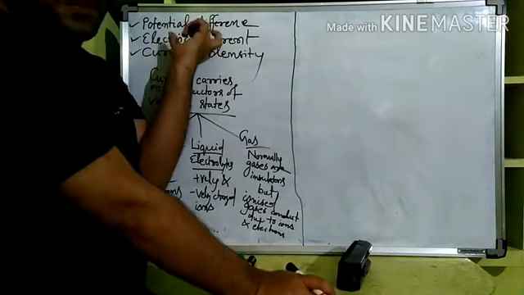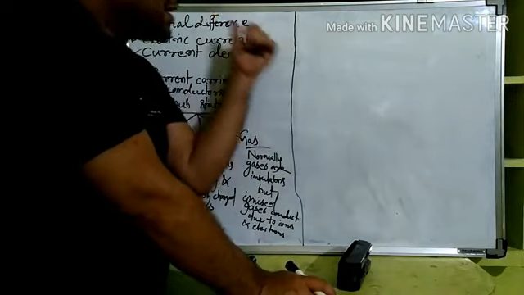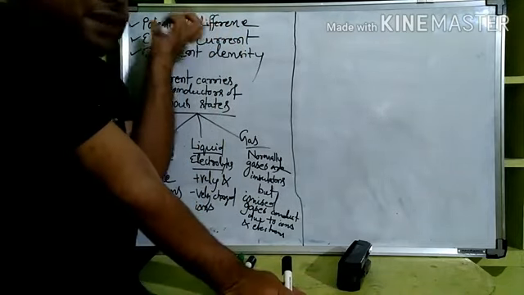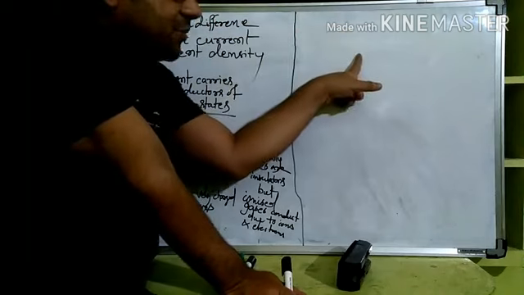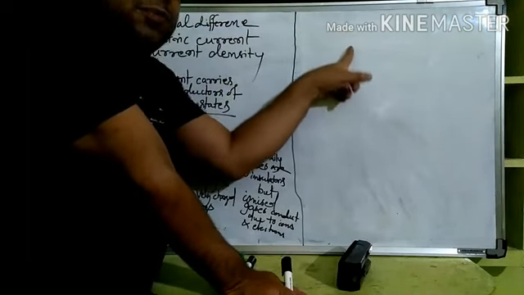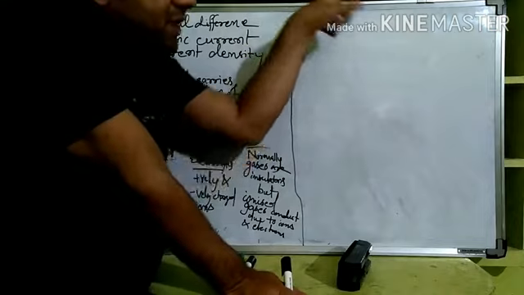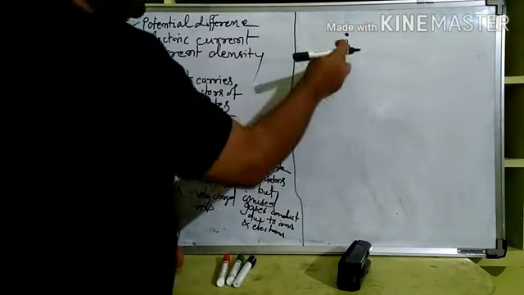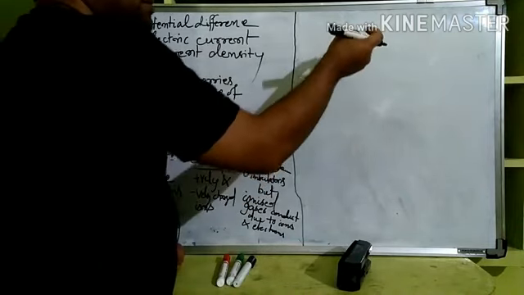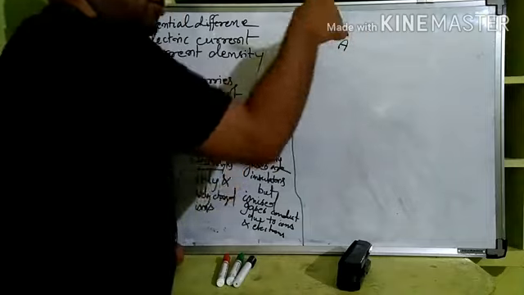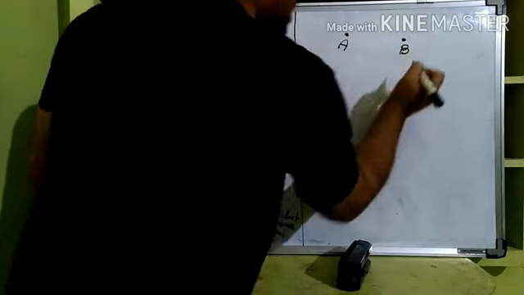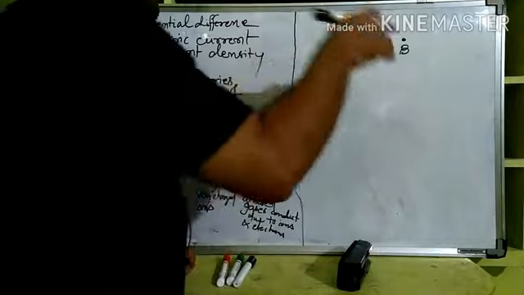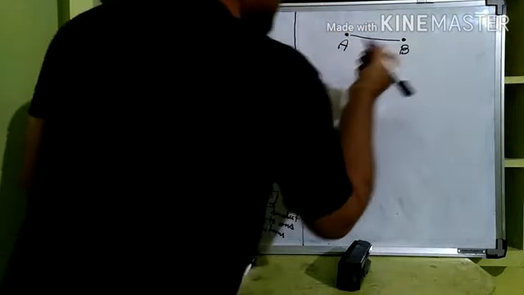When we say potential difference, we have derived this in the chapter on charge also. The potential at a particular point is equal to the work done in bringing a unit positive charge from infinity to that point. Let us say A is a point. If I bring a unit positive charge from infinity to this point, the work done is called the potential at A. Similarly, the potential at B is the work done if a unit positive charge is brought from infinity to B. And what is the potential difference between A and B?